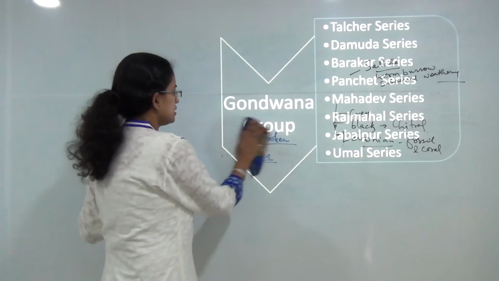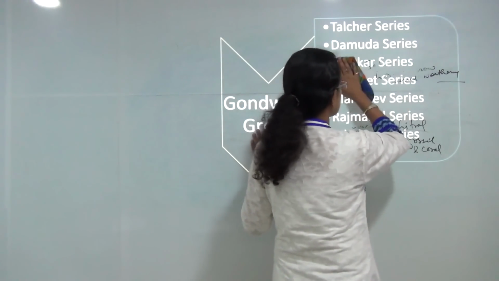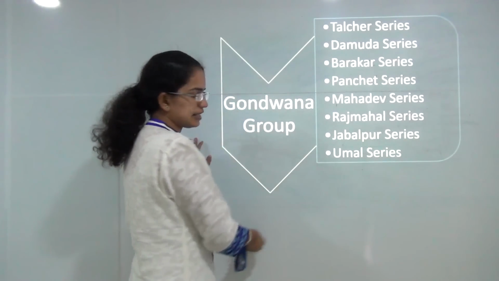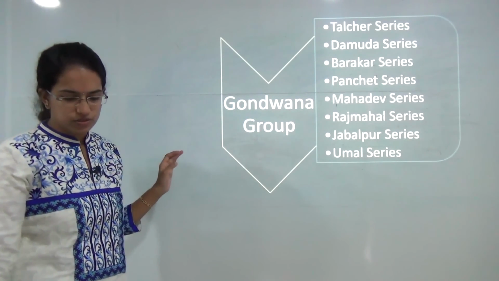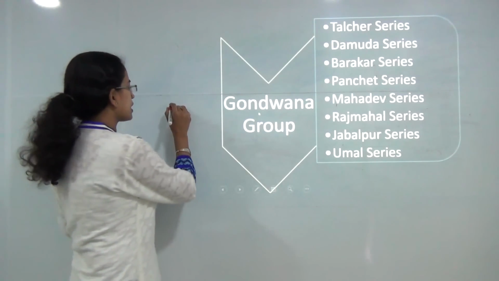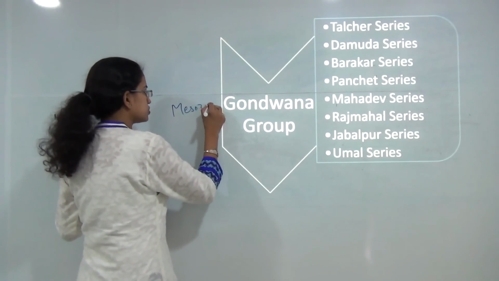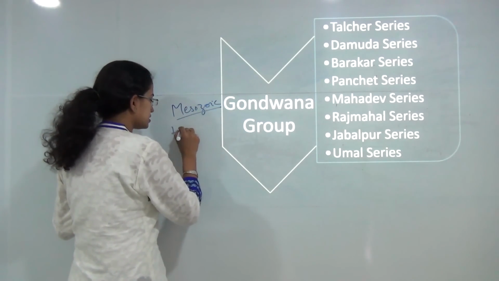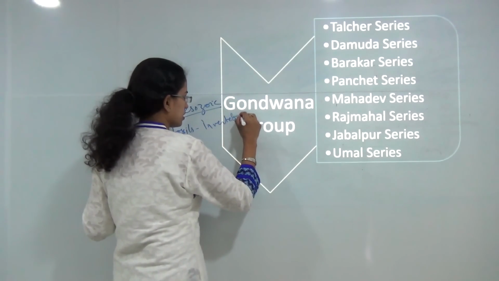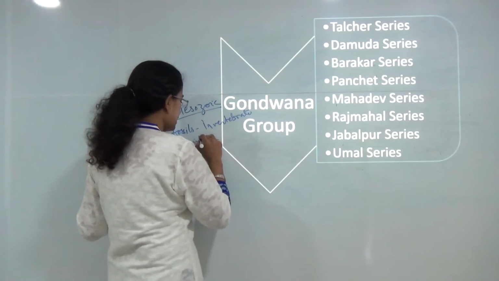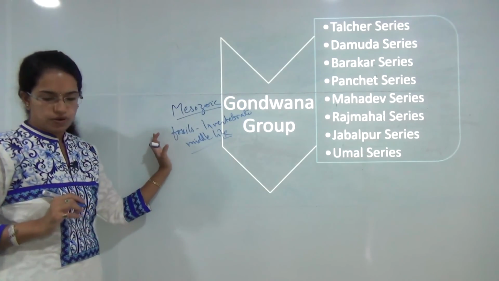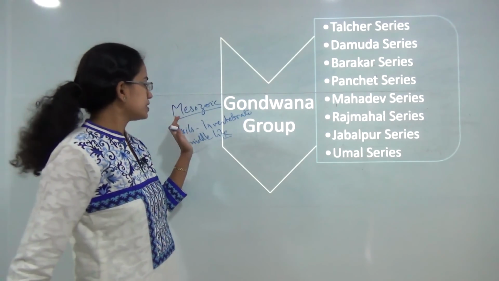The next is the Mesozoic. Under Mesozoic we classified it into 2 groups. The first was the Gondwana group and the next was the Carboniferous group. The Mesozoic period means the middle period, and it is known for fossils mainly in the form of invertebrates. It's the middle phase, I could say, of geological evolution. So these are two of the main characteristics of the Mesozoic era.